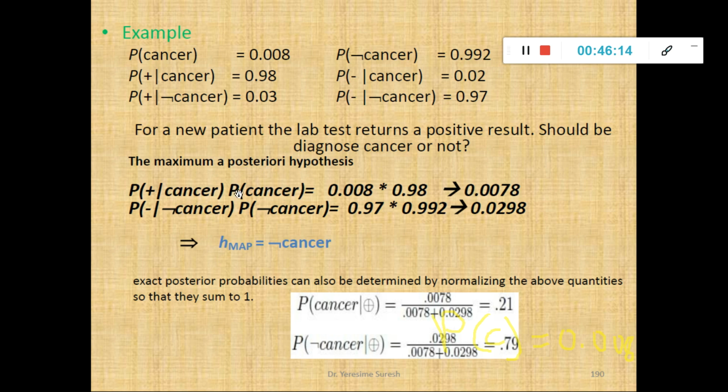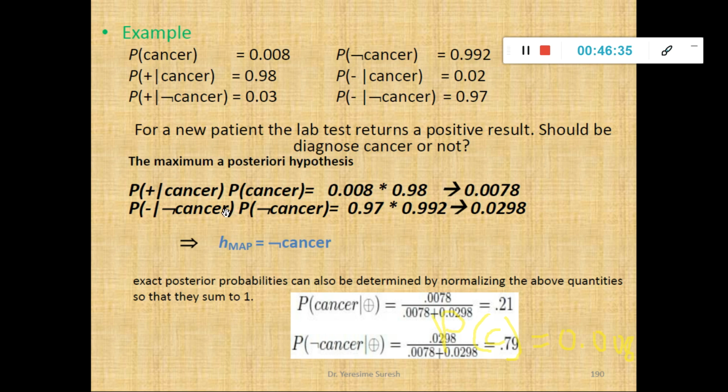What is the prior probability? Prior probability is 0.08, that is 0.08% of the people have cancer. What is the class conditional probability or the likelihood? Likelihood is 98% of the people will have cancer. So if I multiply 0.08 by 0.98, I'll get 0.0078.